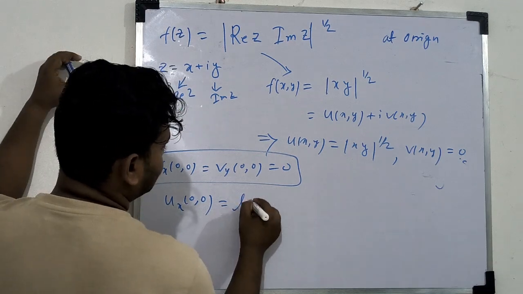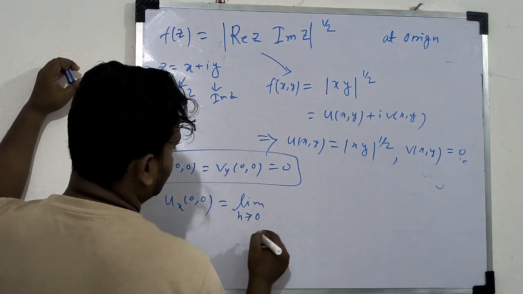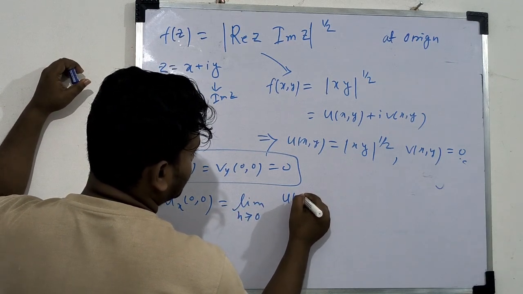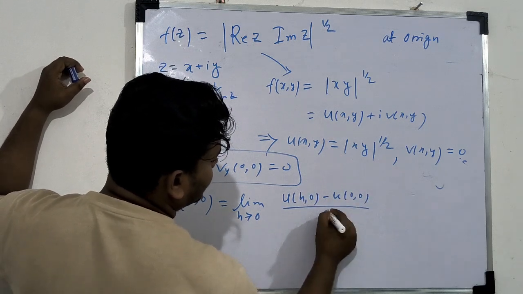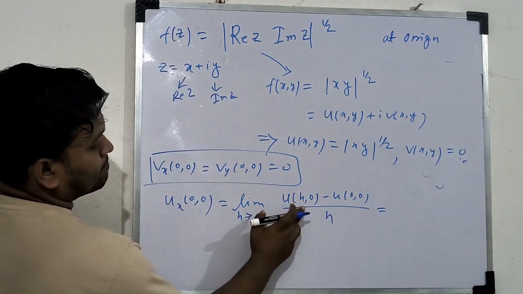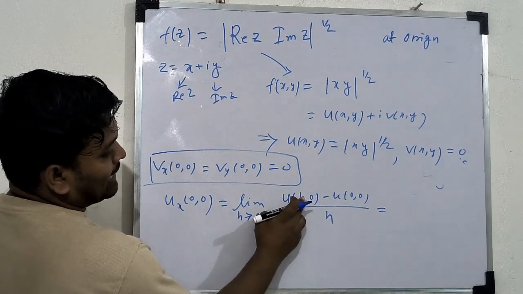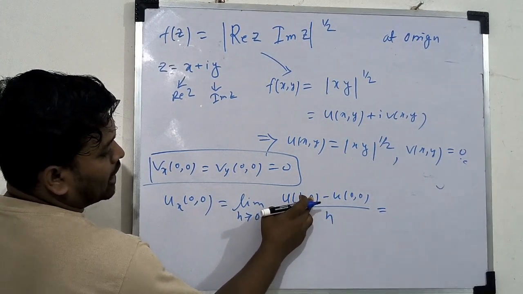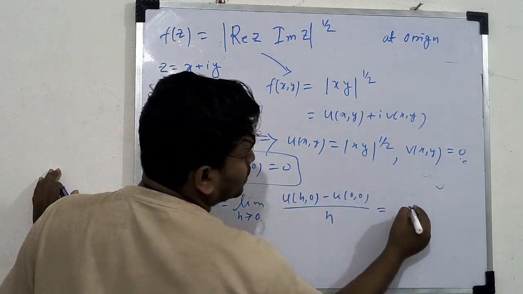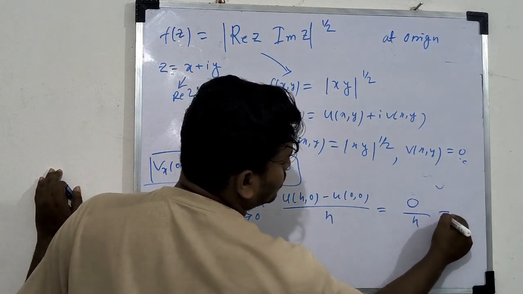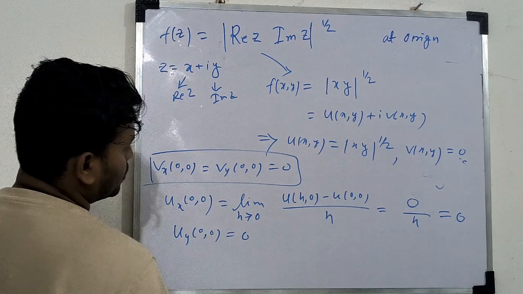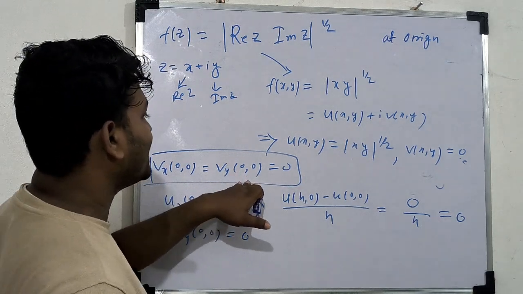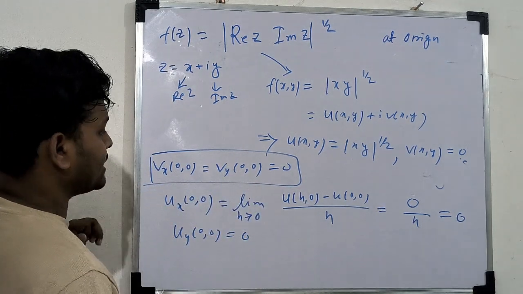So we find the limit as h tends to 0 of u(h,0) minus u(0,0) divided by h. If we put h in the place of x and 0 in the place of y here, we get 0, so this will be 0. Similarly, u_y(0,0) also will be 0. So all partial derivatives are 0.